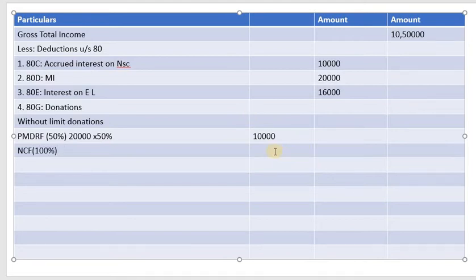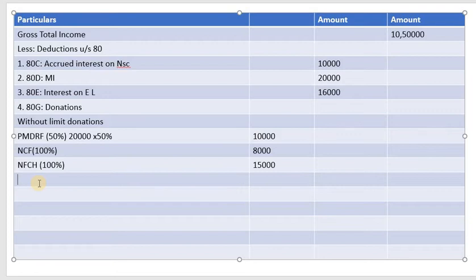So 100% means what is the amount given? It is 8,000. Entire 8,000 is eligible. Then there is National Foundation for Communal Harmony. So what is the rate here? Again it is 100%. So what is the amount paid? 15,000. So you should know what are the donations which are 100%, what are the donations which are 50% without